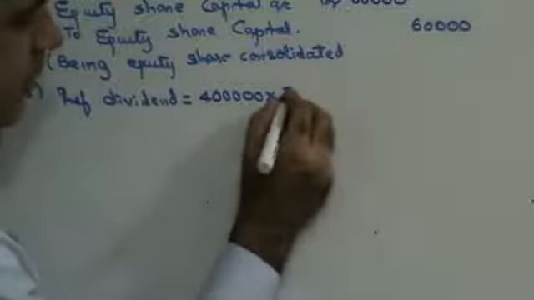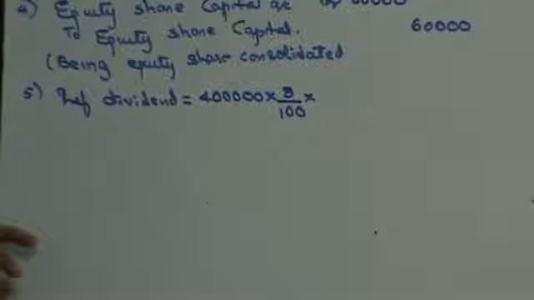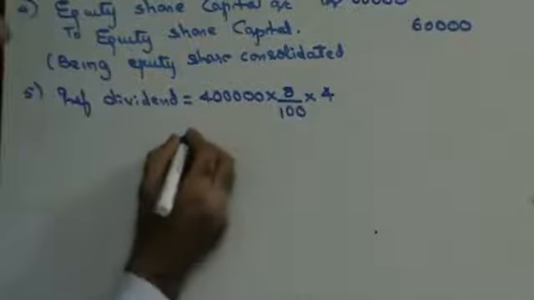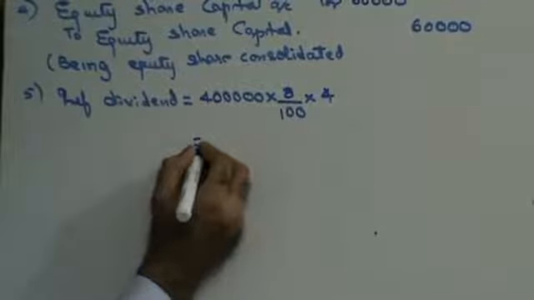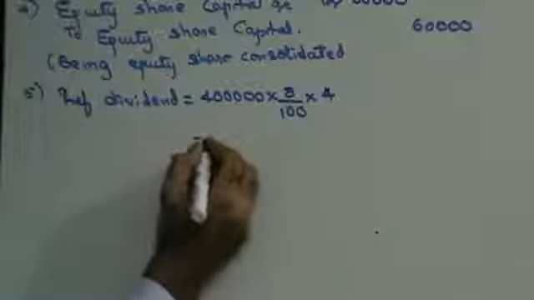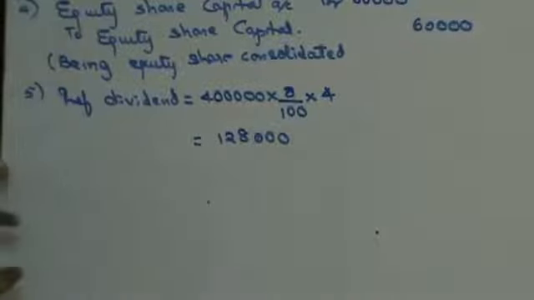These are 8% preference shares, and at the end of the balance sheet they've said that preference dividend is in arrears for 4 years. So multiply by 4. On 4 lakhs, 8% for 4 years. Someone please get me that answer. 1,28,000.